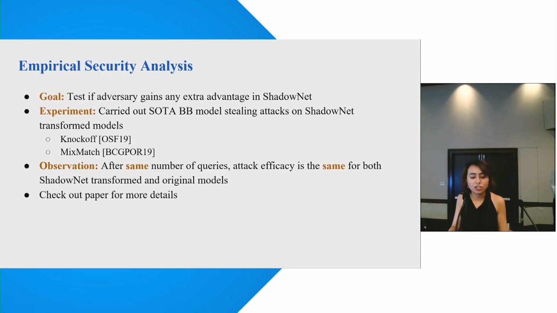We validate our conjecture through experiments. Specifically, we carried out 2 state-of-the-art black box model stealing attacks, and we observe that after the same number of queries, the attack efficacy is exactly the same for both the original model and under ShadowNet. This empirically establishes the fact that the ShadowNet transformations do not contain any useful information about the original model. Please check our paper for more details about the experimental setup.